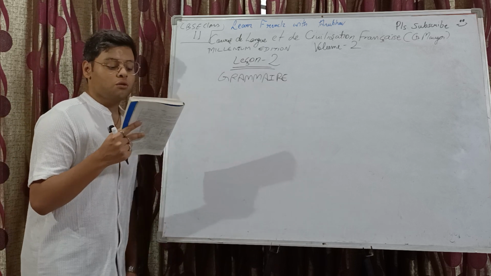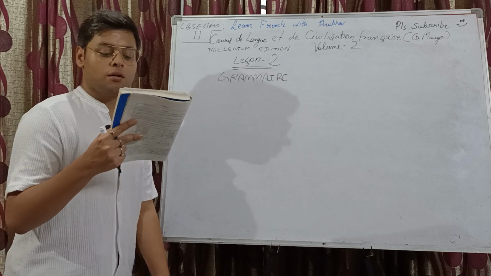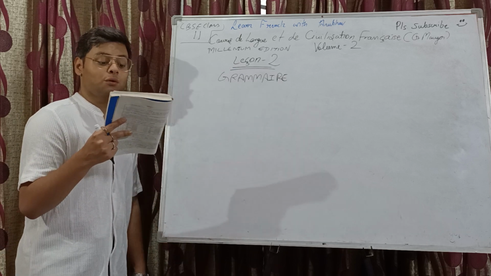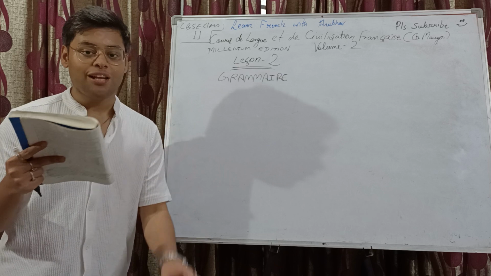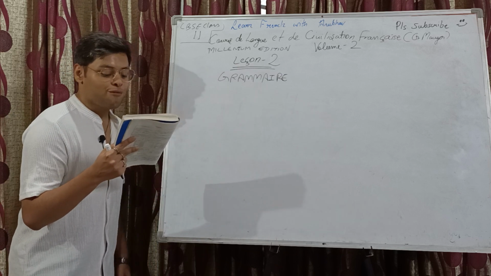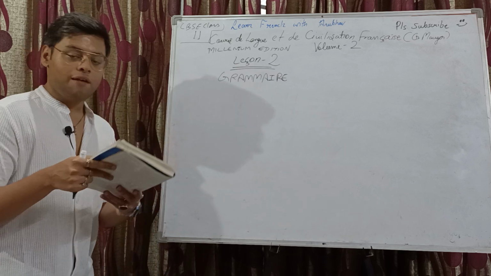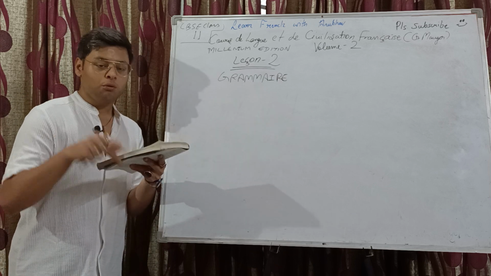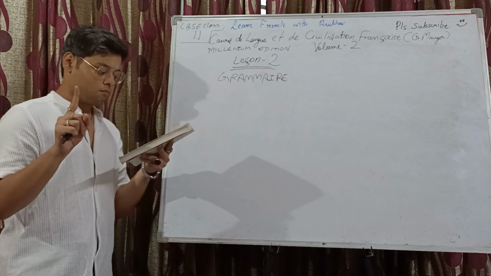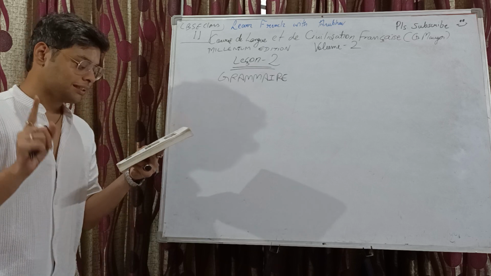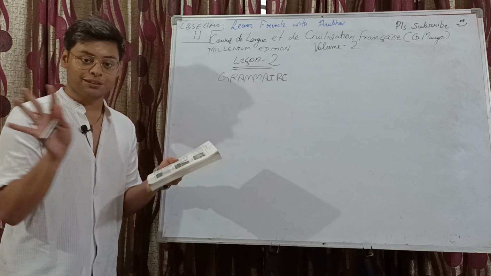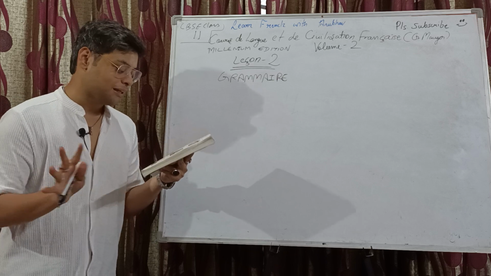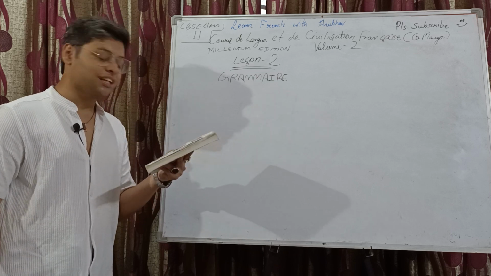Number 2, conjuguer à toutes les personnes du verbe du présent, de l'imparfait, du futur passif. Mind it, all in passive. Les verbes voir and suivre. Very easy. I'll be doing it for just one. They have already given the past participle, that's so good of them, right? Participe passé of voir is vu and for suivre it's suivi.